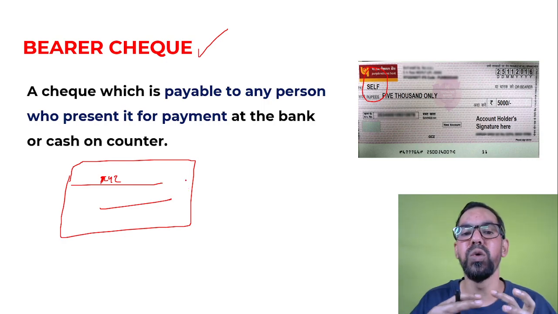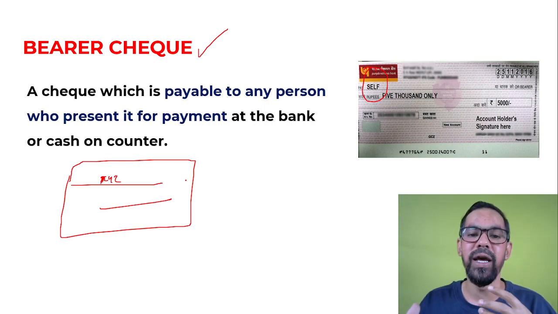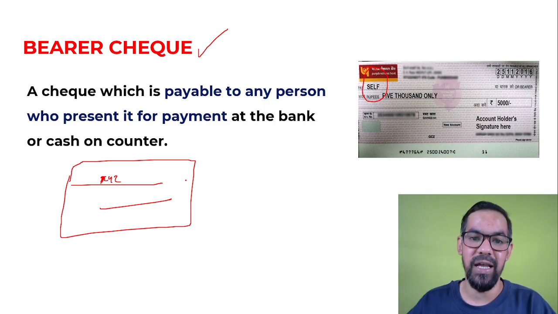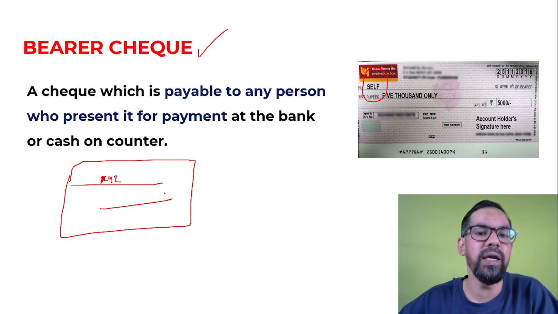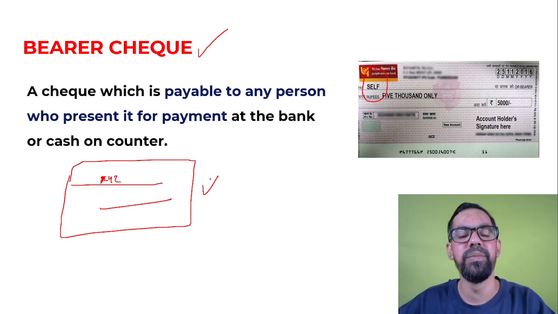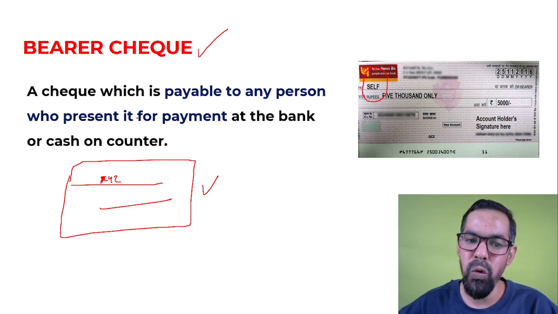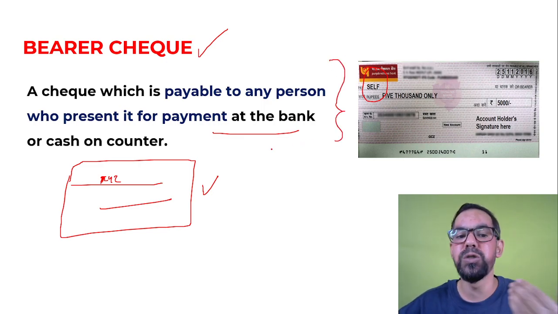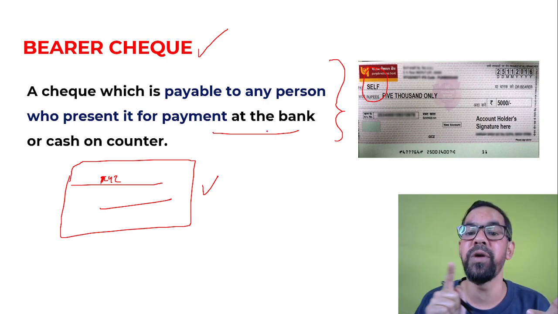Usually, when you present a check to the bank, you drop it into the drop box, and after 1 or 2 days the amount is credited to your bank account. But here, it is similar to your self check. In a self check, only you withdraw that money. In a bearer check, anybody who holds that check can withdraw the money. So this is the basic difference. A check which is payable to any person who presents it for payment at the bank is known as a bearer check. It is also called cash on counter. I hope you get the bearer check and the difference between bearer and self.